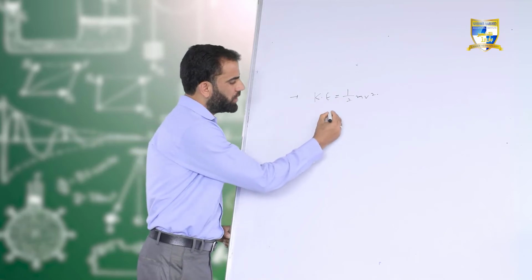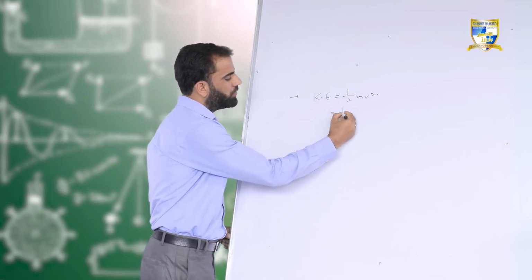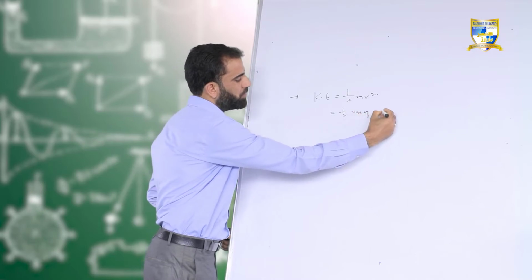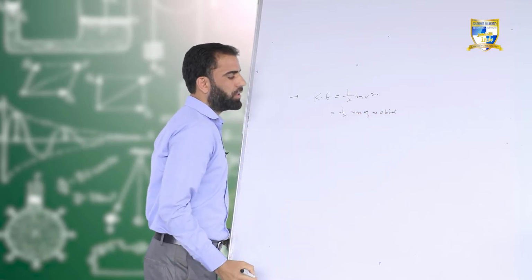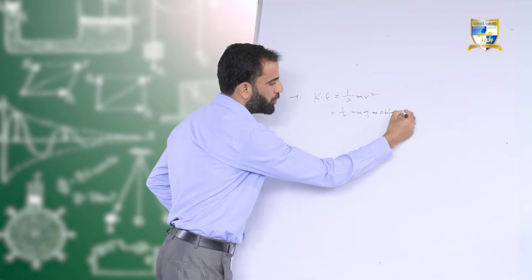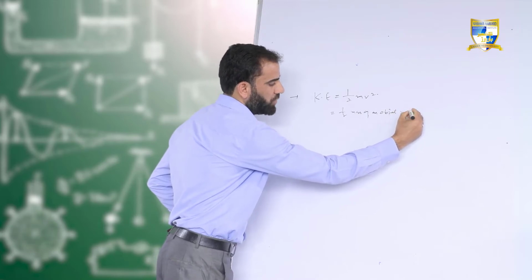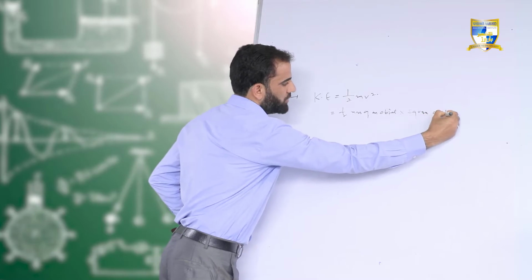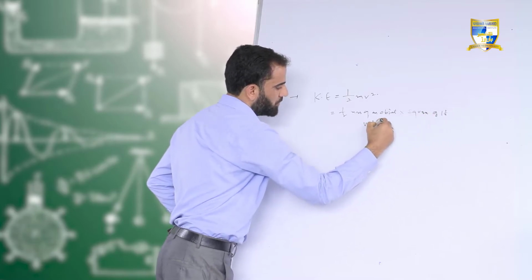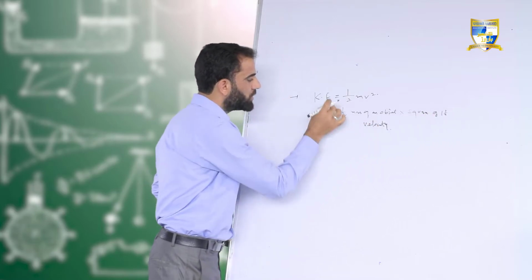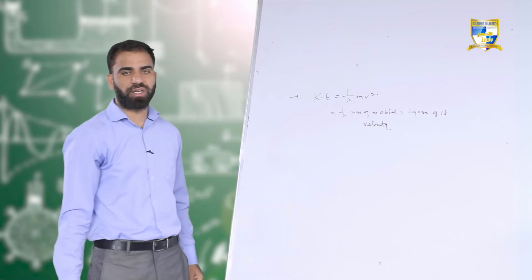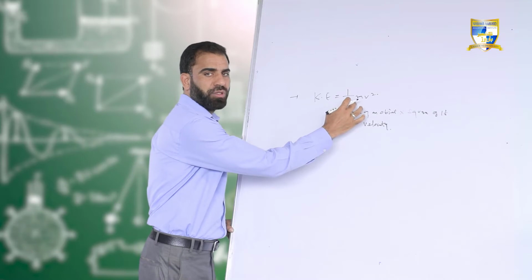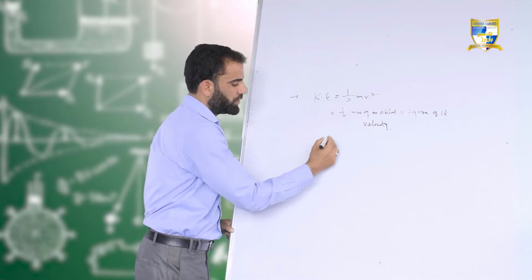It is half the mass of an object and the product of the square of its velocity. On the basis of this equation, I can define kinetic energy as the product of half the mass of an object and the square of its velocity.